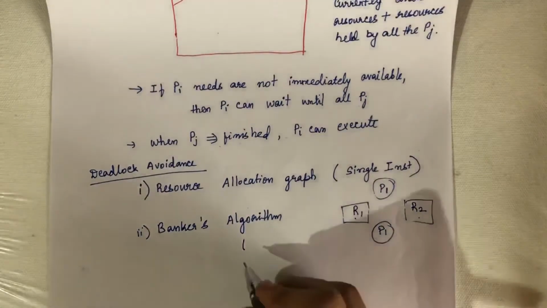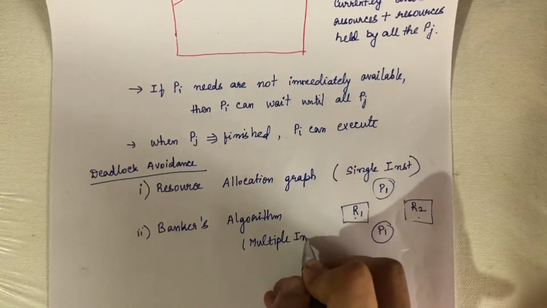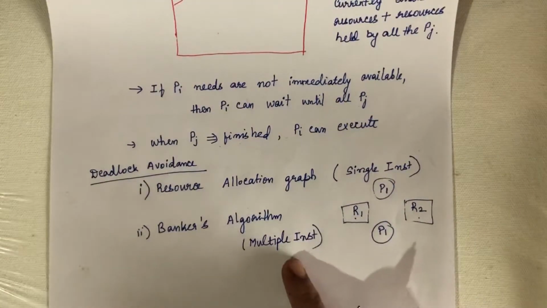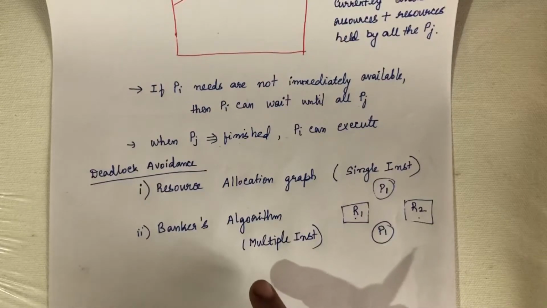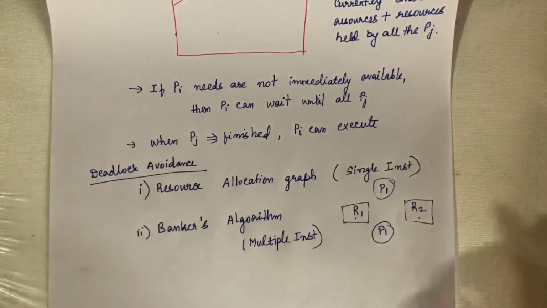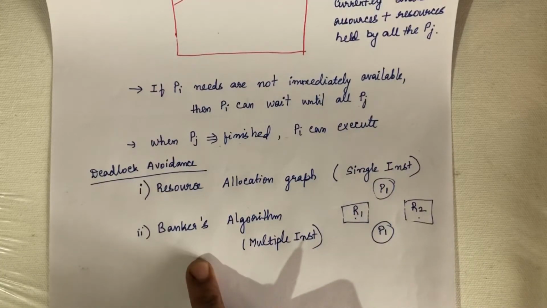For example, if the system is attached to 5 printers, you have 5 instances of printer, and 5 instances of scanner or 5 instances of RAM. In that case you can use the Banker's algorithm to solve this.